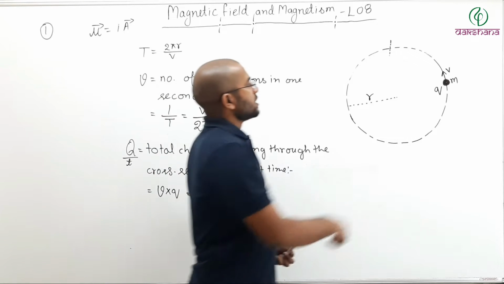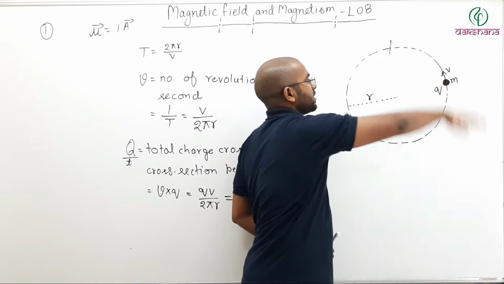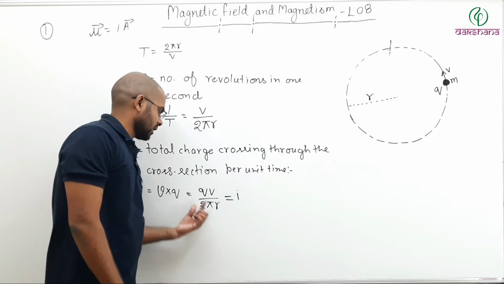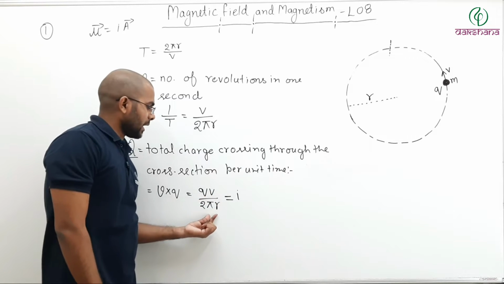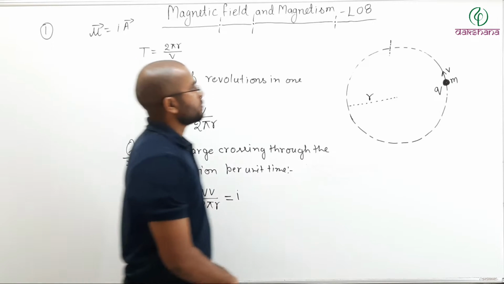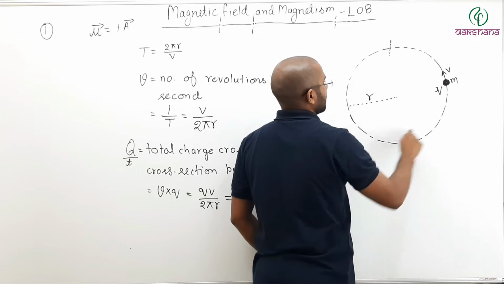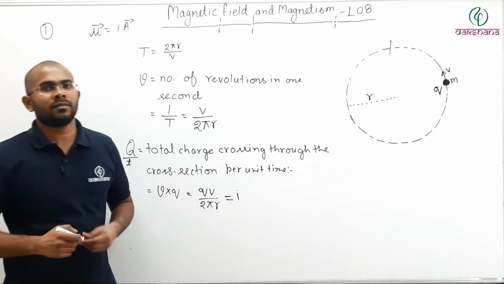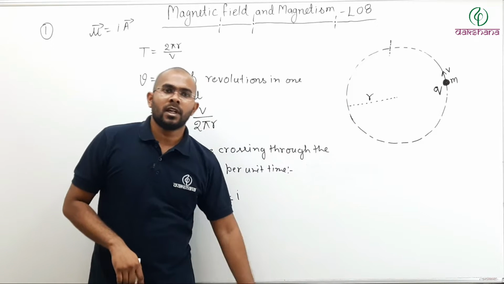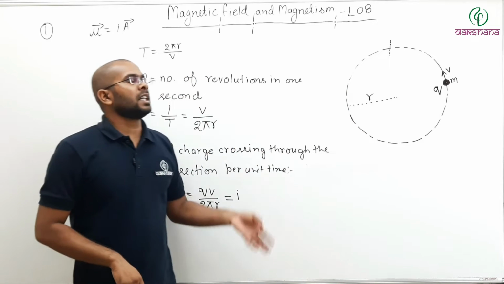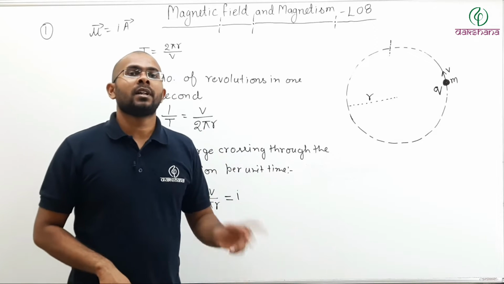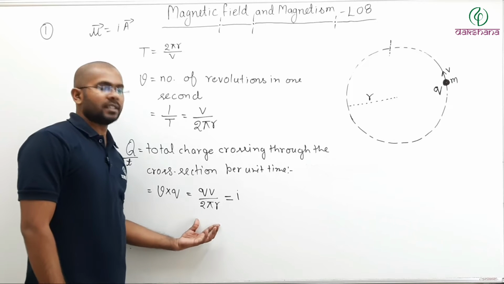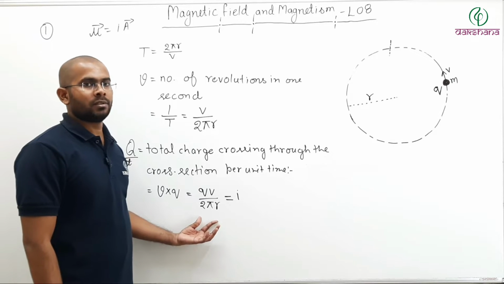So because a charge particle is moving in a circle, you can say that there is a current. How much current? Q times speed divided by 2 pi r. This much amount of current is flowing like this. If Q is positive, direction of current and direction of motion of charge particle will be same. If Q is negative, direction of current and direction of motion of charge particle will be opposite. So because of the motion of charge particle, this much current is passing. Pause the video, note it down, then we will move forward.